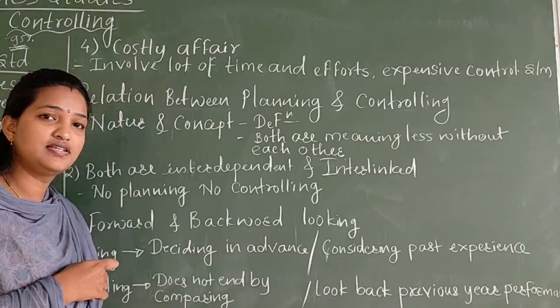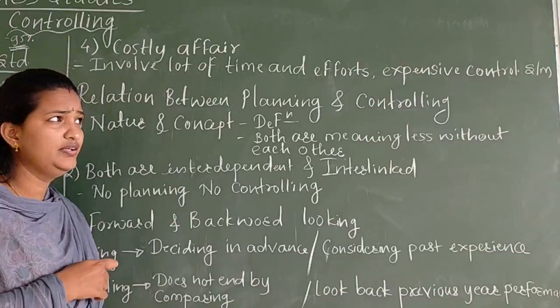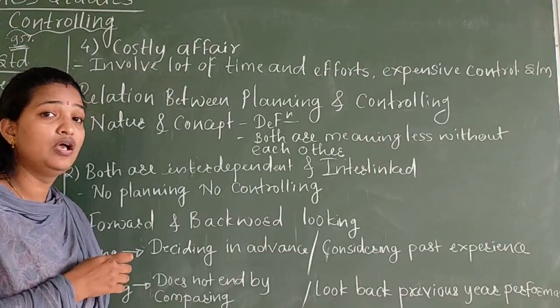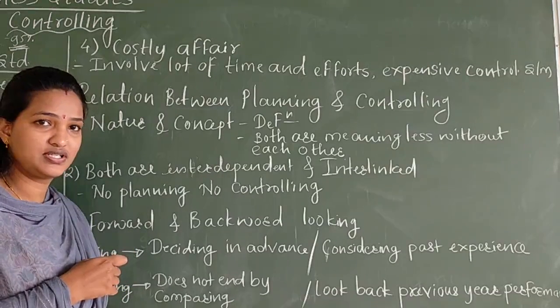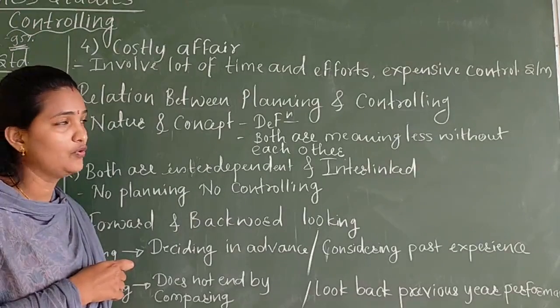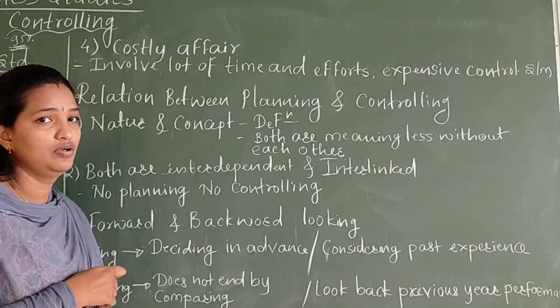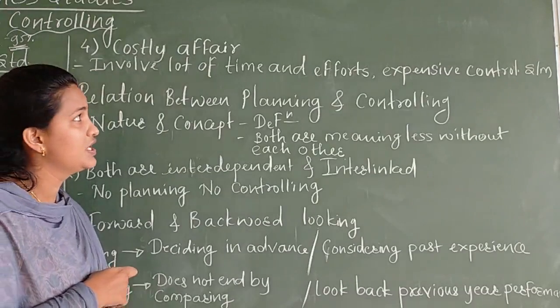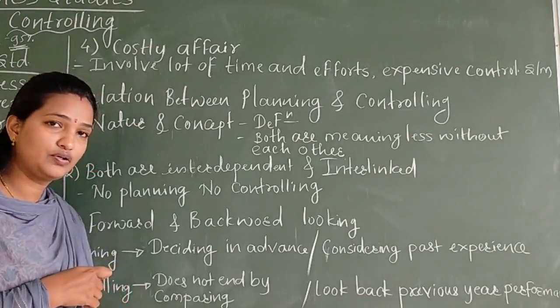So placing CCTV cameras is also costly, or expensive. You should arrange such a control system within your organization, and these control systems are costly. So due to that also, it is a main disadvantage for your organization. So these are the four limitations of controlling.